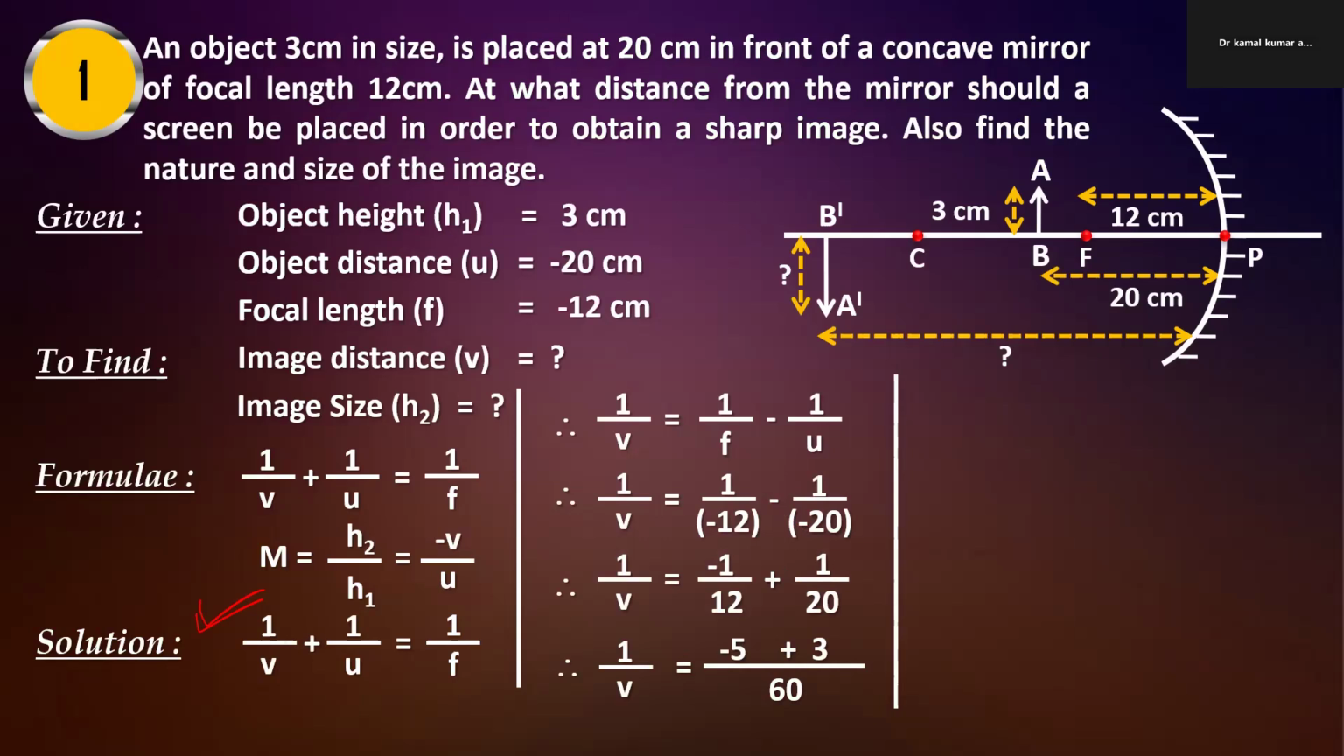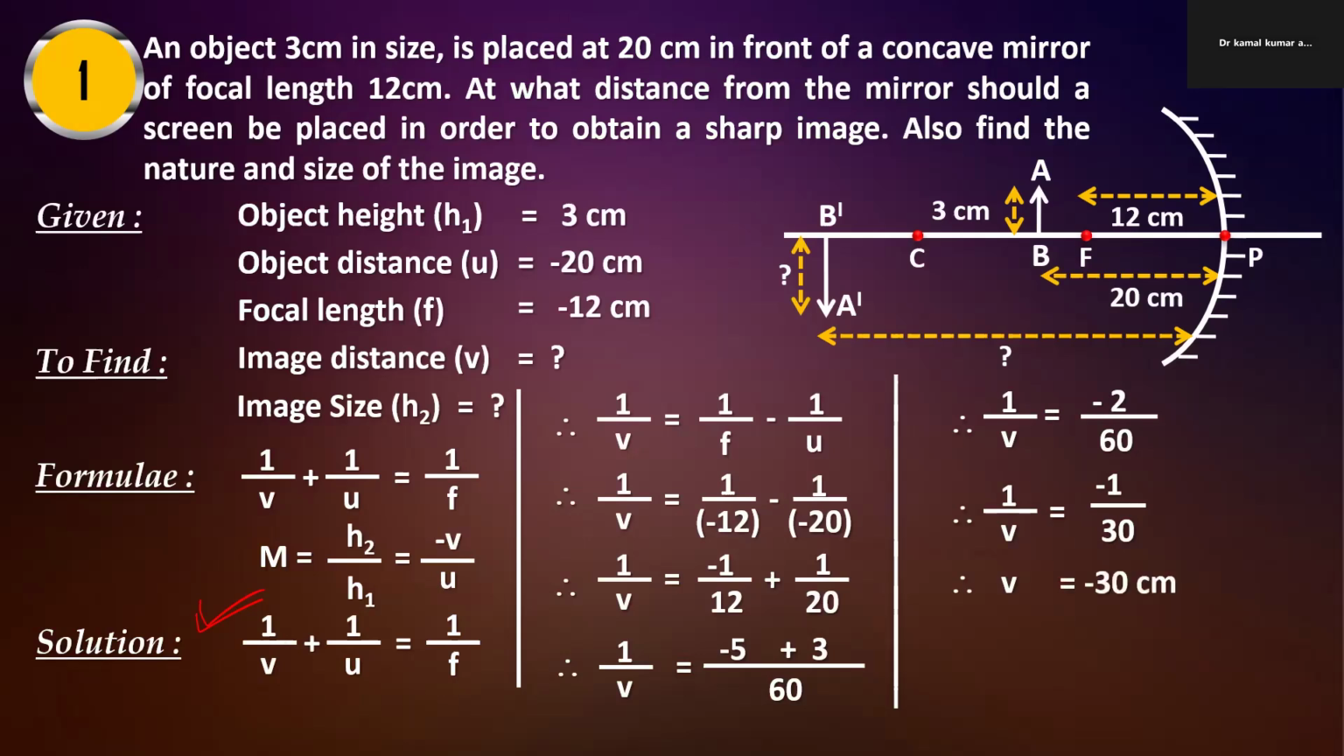LCM will be 60. So 12 5s are 60, so minus 5, and 20 3s are 60, so plus 3. Final answer will be minus 2 by 60. Minus 2 by 60 means minus 1 by 30. If we reciprocal that, then v equal to minus 30.